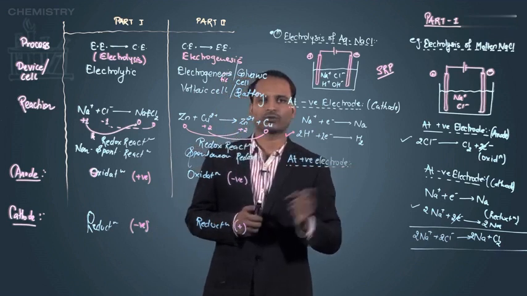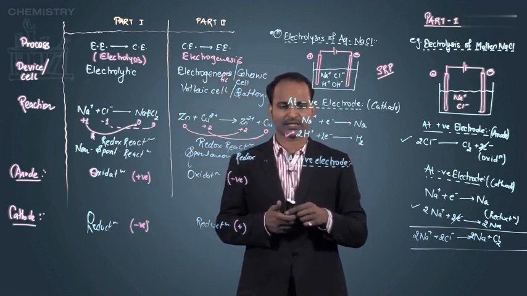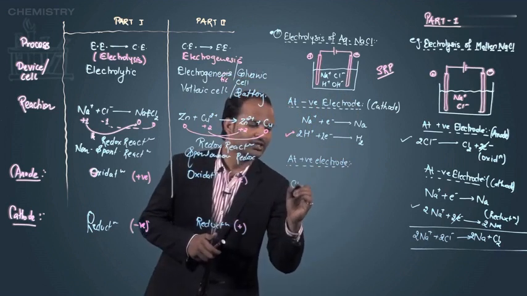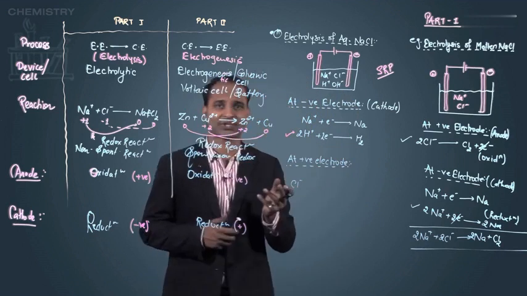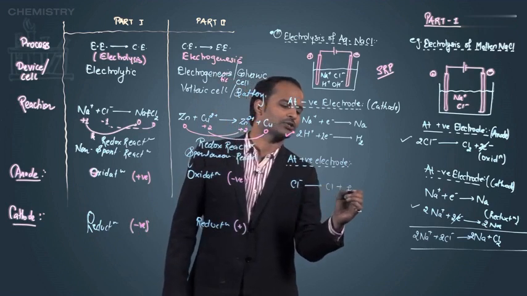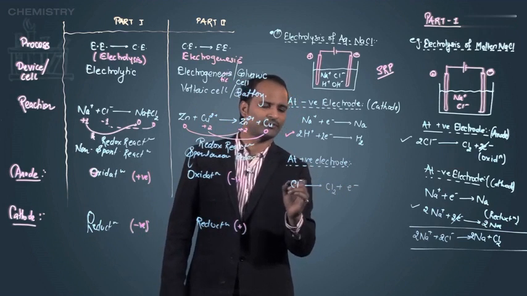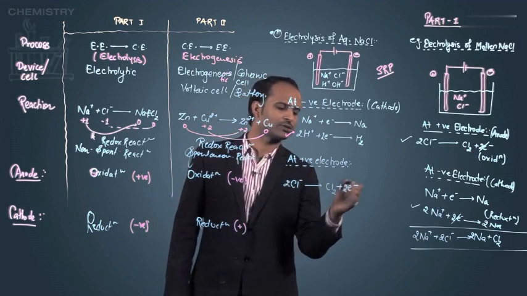At the positive electrode, the ions approaching are Cl minus and OH minus. If a Cl minus ion reaches it, having the extra electron, the negative sign represents it. So Cl minus will give you Cl plus an electron, but as I said, Cl never exists in atomic form, so 2 Cl minus gives Cl2 plus 2 electrons.